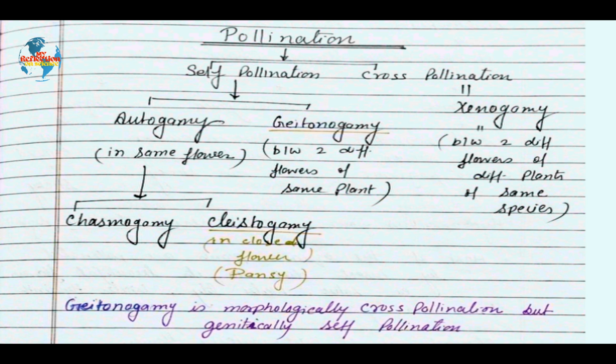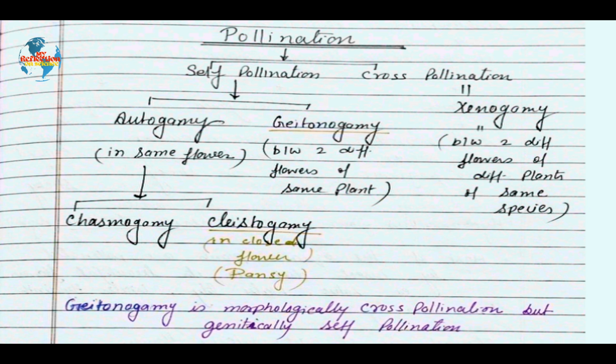Today we are going to discuss the fourth topic of the chapter, that is pollination. We already completed gametogenesis in previous classes. So let's start with pollination. Pollination is the process of transfer of pollen grains from anther to stigma of any flower.